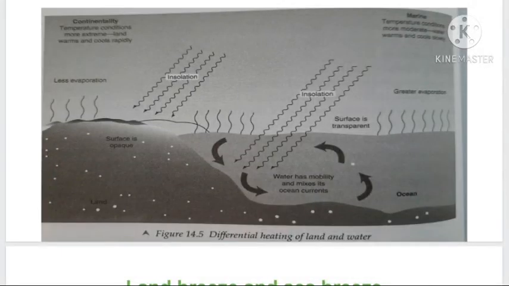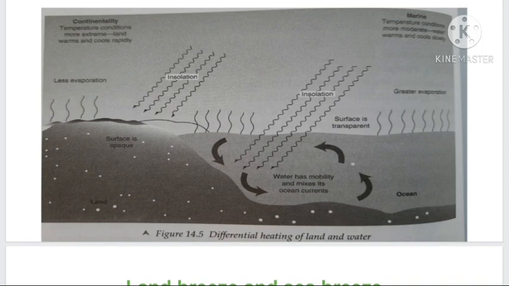Then another reason, that is distance from the sea. So here you have to understand one fact. The land is an opaque surface. That means the heat energy received by the land surface is not transferred to the next layers. The surface layer gets heated, and soon it starts to radiate the energy backward.